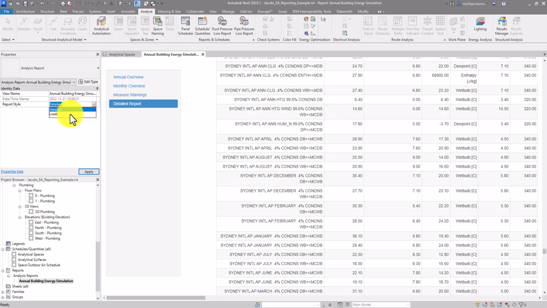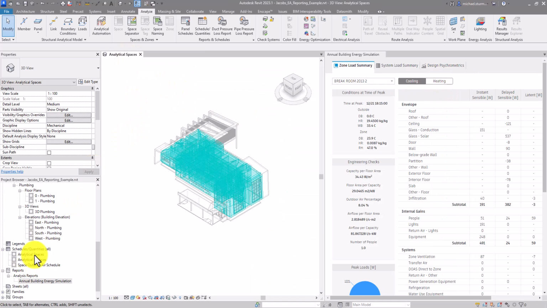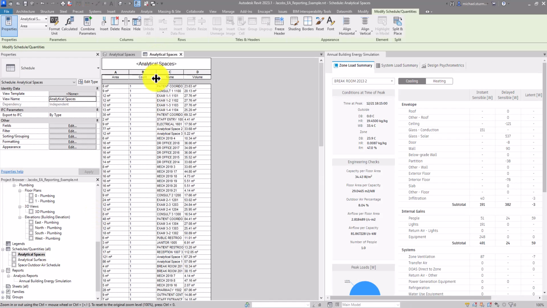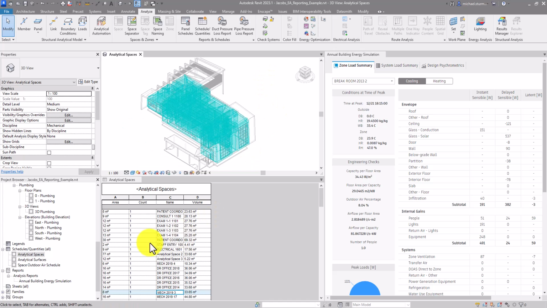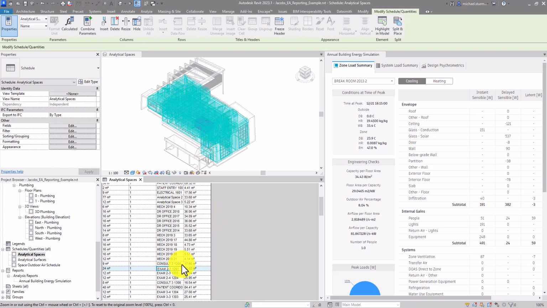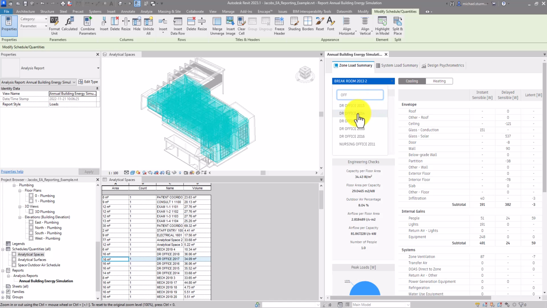The annual report will also allow you to change to loads, where you can get a high-level view of the loads that each space will carry. You can double check your loads compared to the spaces.